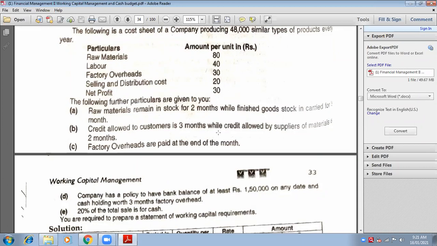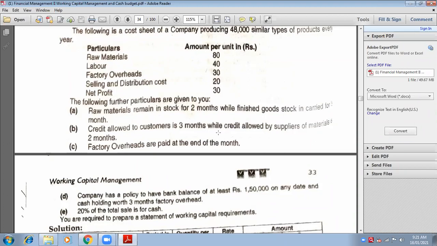Just now we calculated 4,000 into rate 80. 80 per unit. It is already given on the screen in the question. 80 per unit into how many months? 2 months.